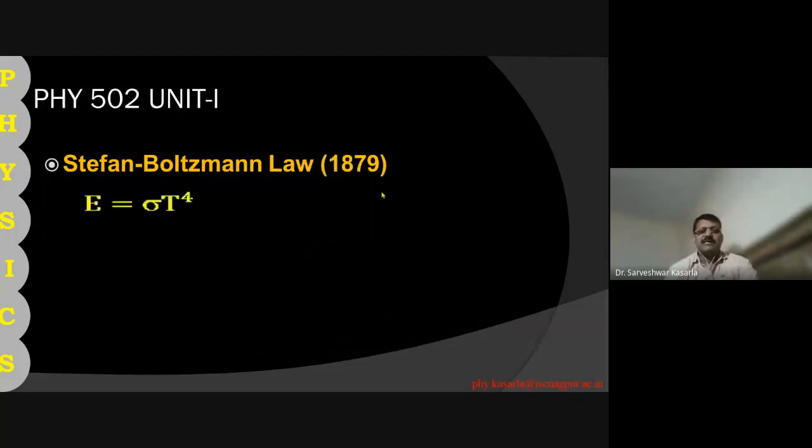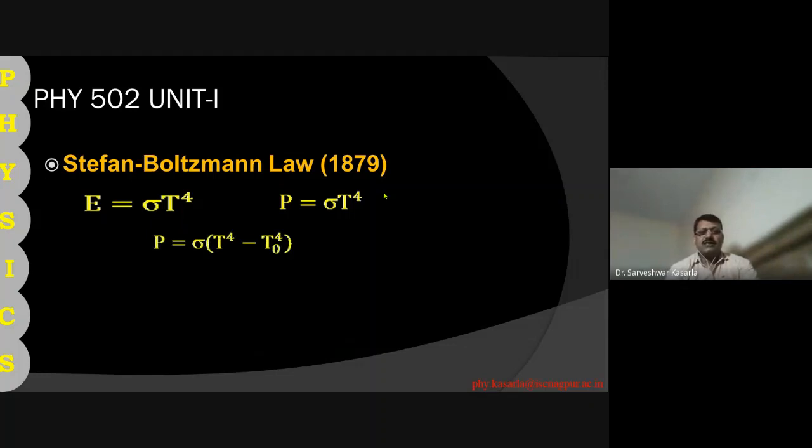What he says is that the energy emitted is directly proportional to the fourth power of the absolute temperature. E is equal to sigma into T to the power 4, where sigma is called the Stefan constant. Or say power radiated, power meaning energy radiated per unit time. Power radiated is equal to sigma into T to the power 4.